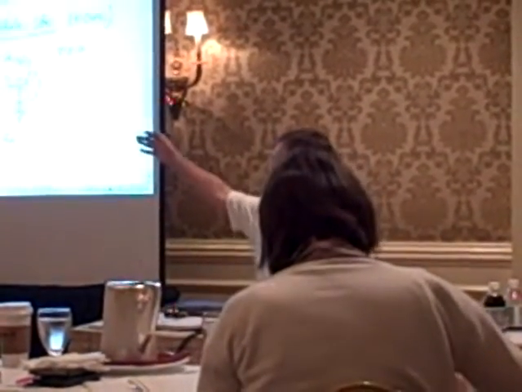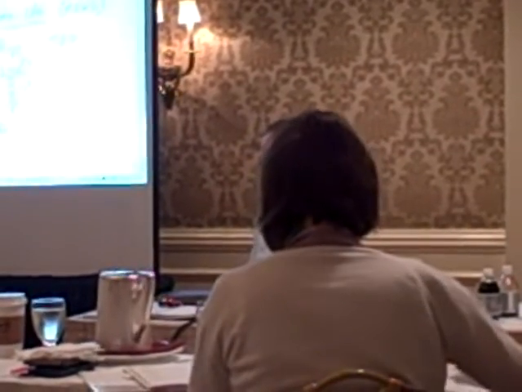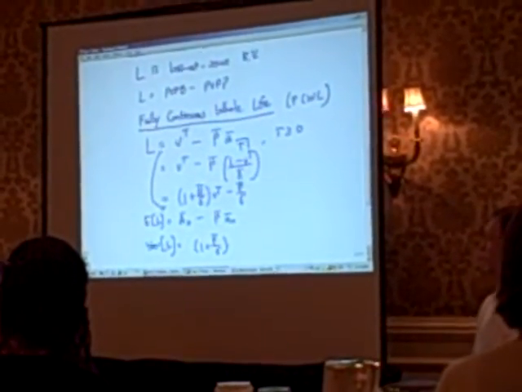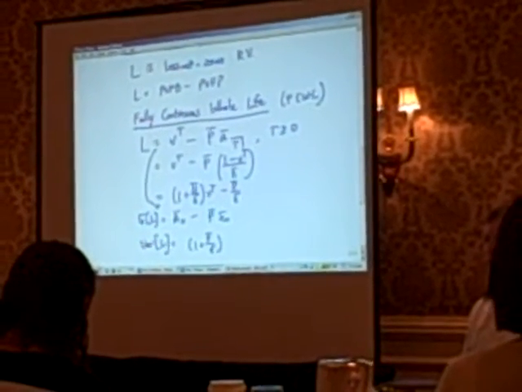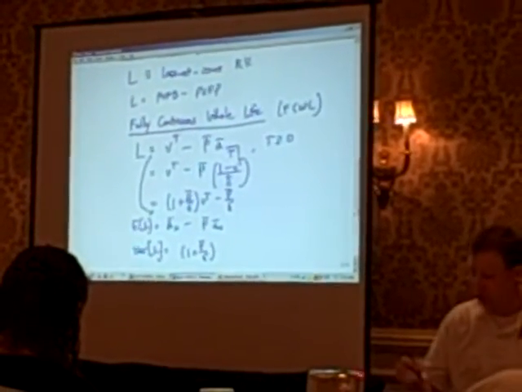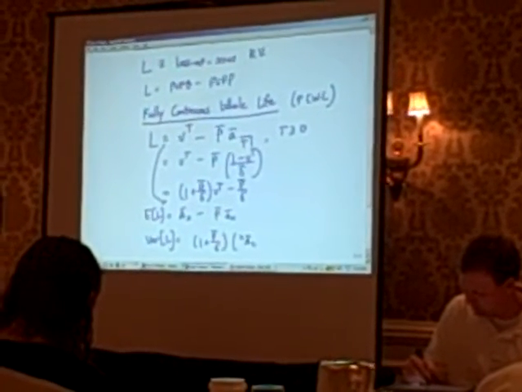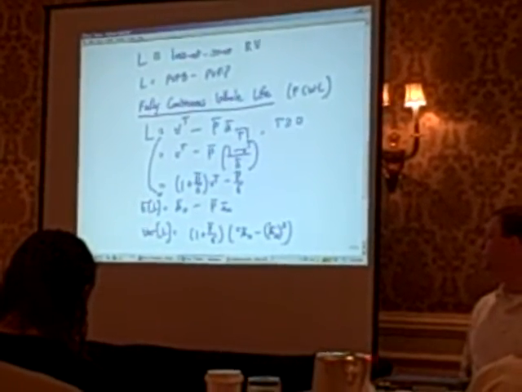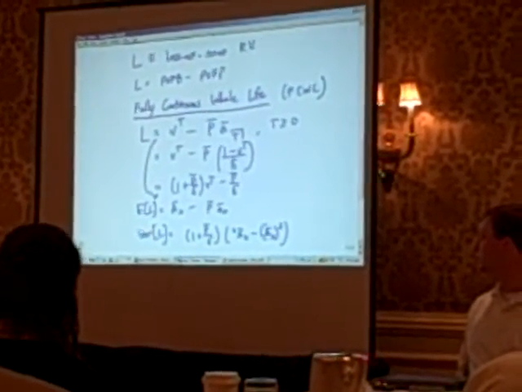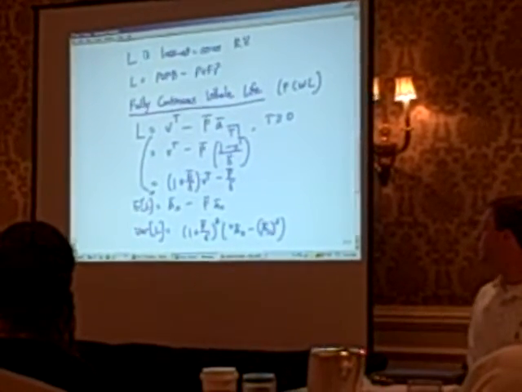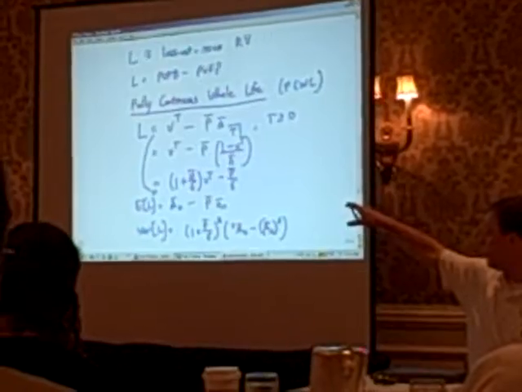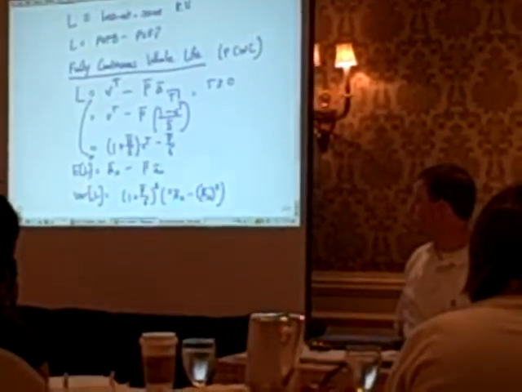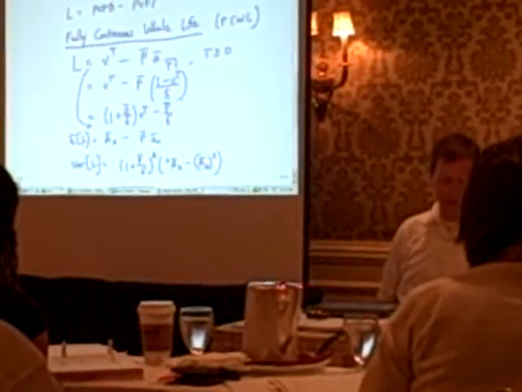To calculate the variance, this 1 plus P bar over delta is just a constant. So we're taking the variance of the expression with a constant in front. We square that constant. And the variance of v to the t is just the variance of whole life insurance, which was the second moment minus the first moment squared. Do you need to square that? First parenthesis should be squared. Yes. Thank you. Then when we take the variance of that constant P bar over delta, that's just 0. Because obviously if something's constant, there's no variability.